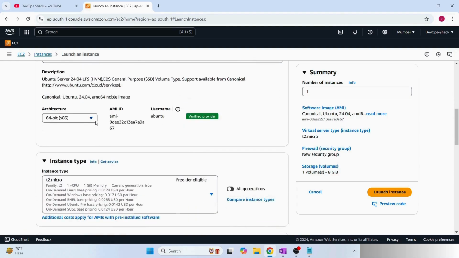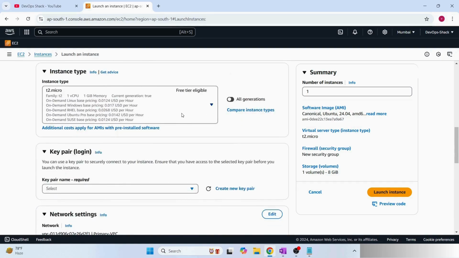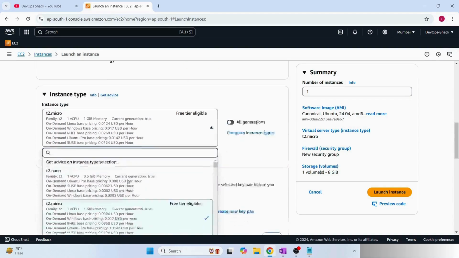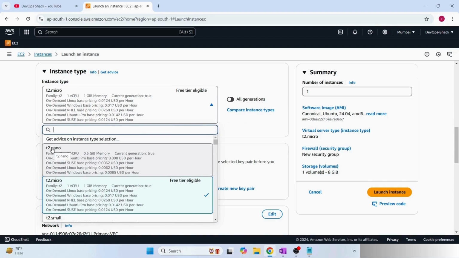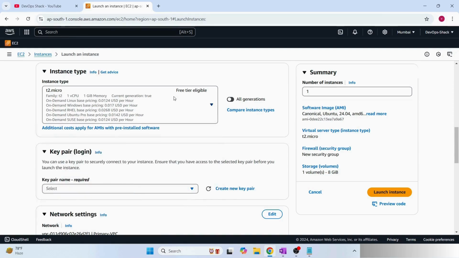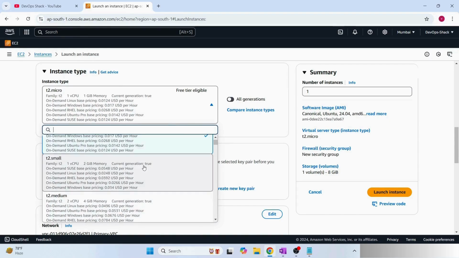Okay, scrolling down, architecture: you can select whatever you want, but generally I just leave it as it is. Scroll down to the instance type. Based on your requirement, what kind of computing task you want to do, you can decide. If I open this, you can see the list; we have T2 Nano, and second we have the free tier T2 Micro, so make sure to go with it. Now T2 Micro is good for small things, just practicing and checking how the machine is working. But when you have an actual compute task, my recommendation would be to go with T2 Medium, because this is the machine that is being used in most companies for general things.